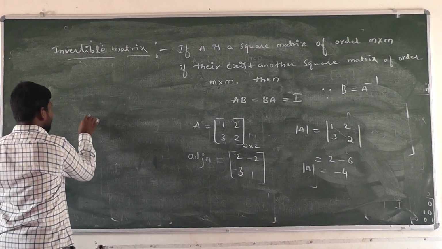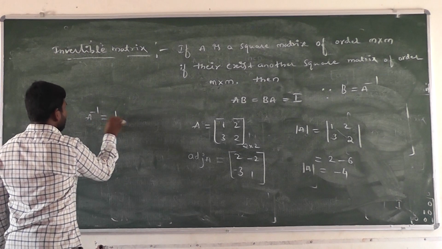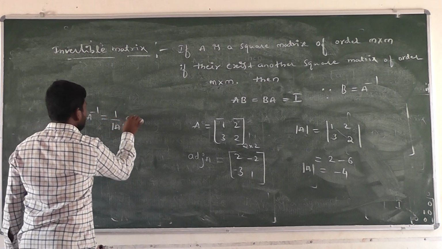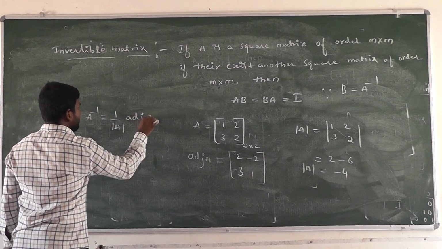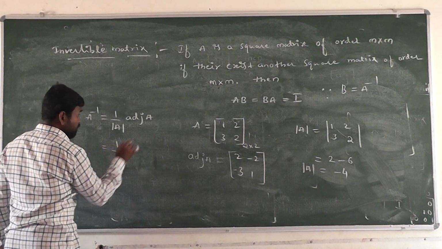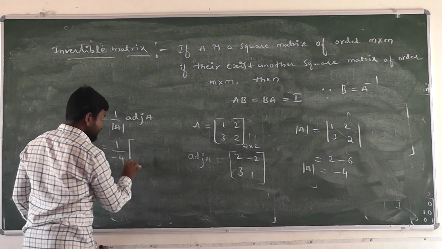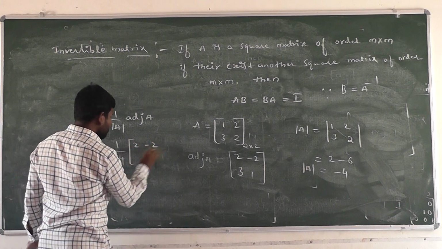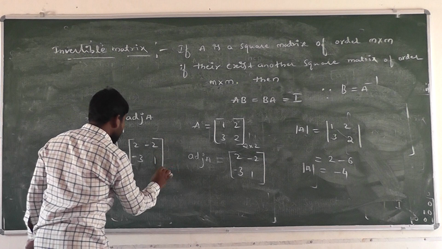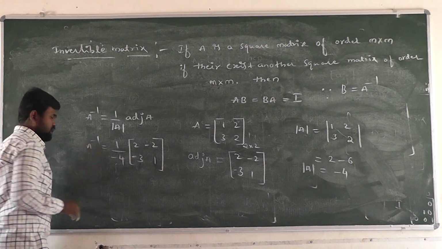-4. Here A inverse is equal to, what is the formula? 1 divided by determinant of A into adjoint of A. Determinant of A is -4, into what is the adjoint of A? 2, -2, -3, 1. That is the A inverse.